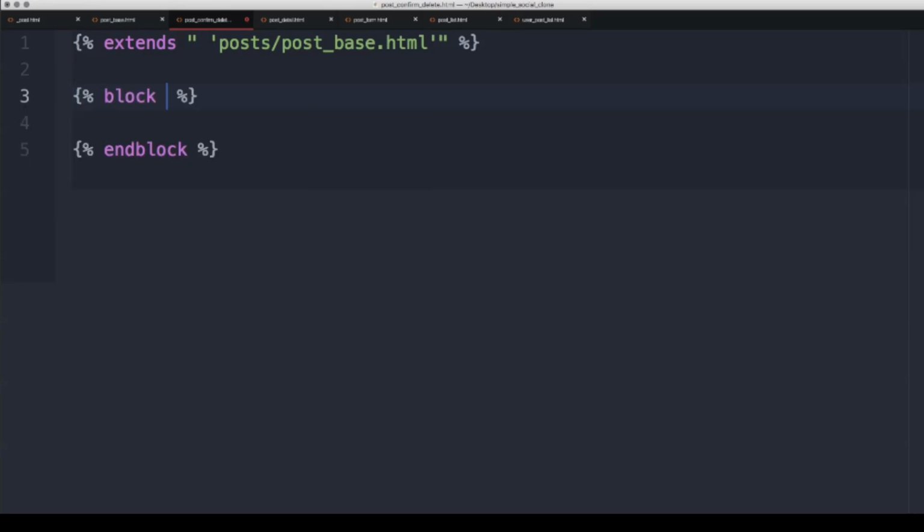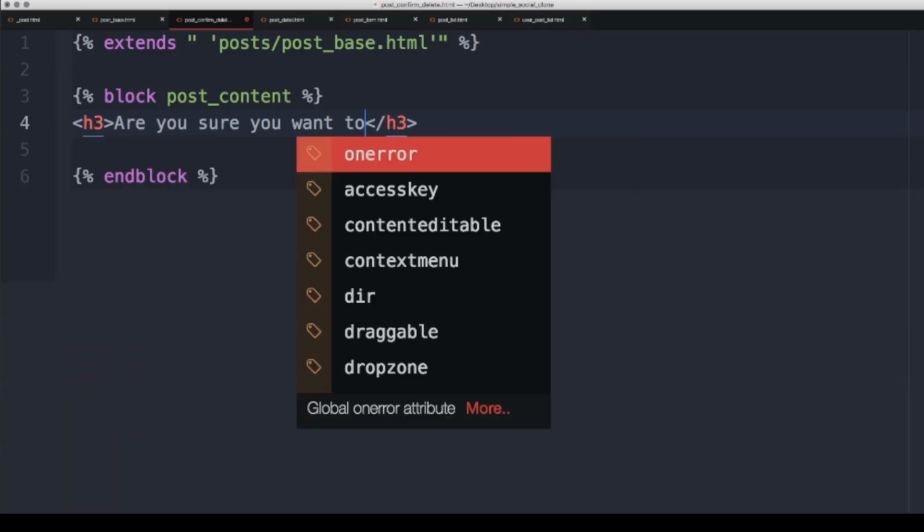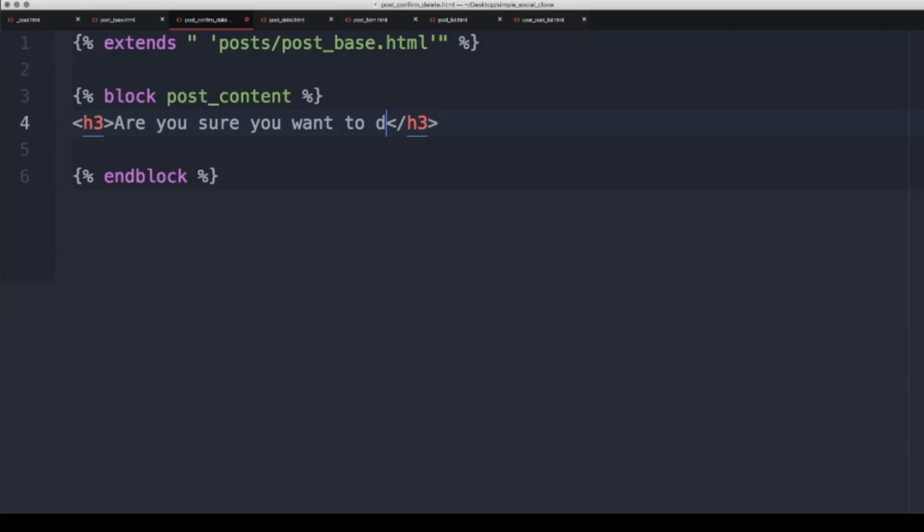So let's create a heading 3 asking something like, are you sure you want to delete this post? Then inside of this say div, and then we'll say class post, and this is where we are going to include post/_post.html.